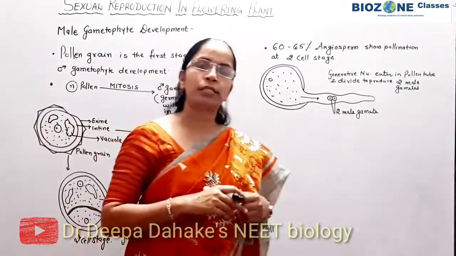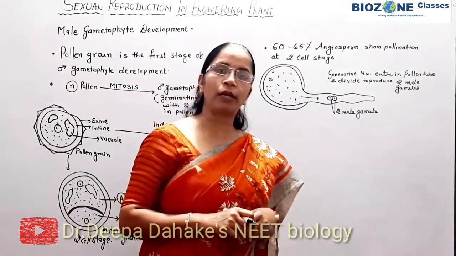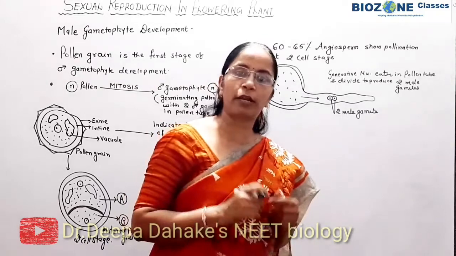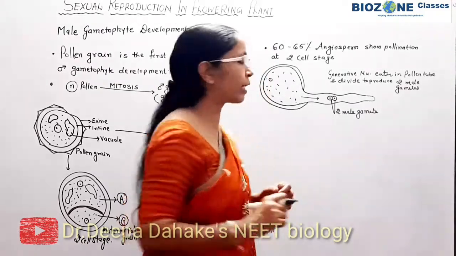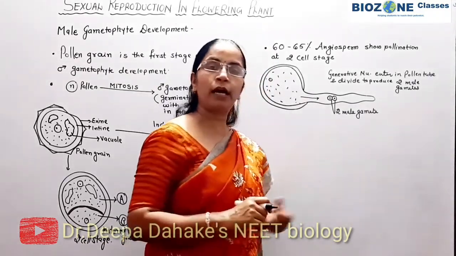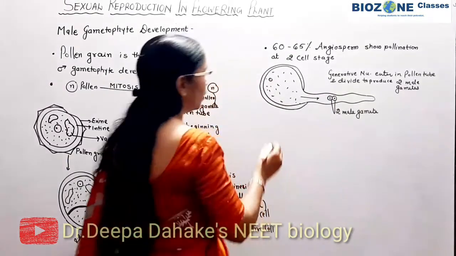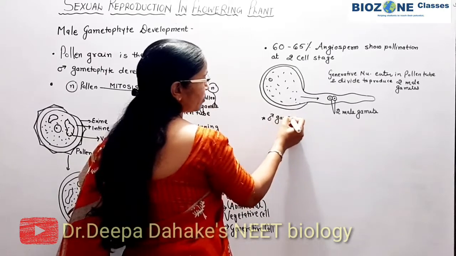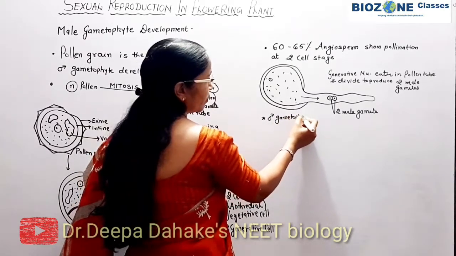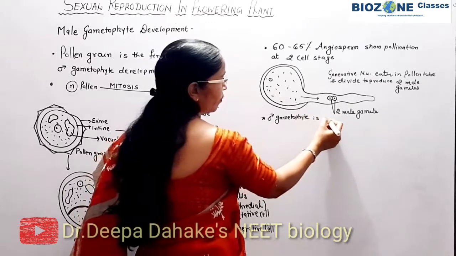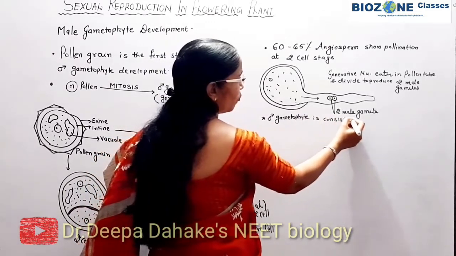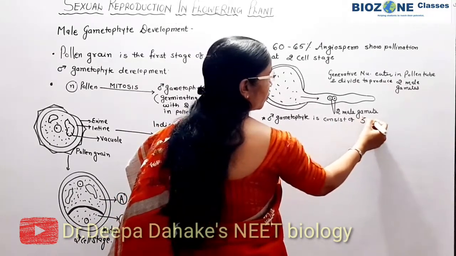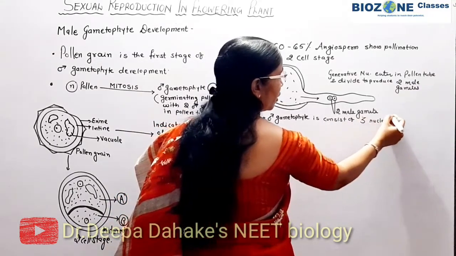As such, separate male gametophytes are not there. The germinating pollen grain is called the male gametophyte. And secondly, how many nuclei are present in the male gametophyte? Remember, the male gametophyte consists of 3 nuclei.